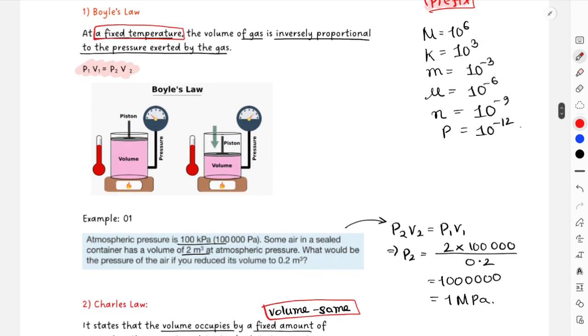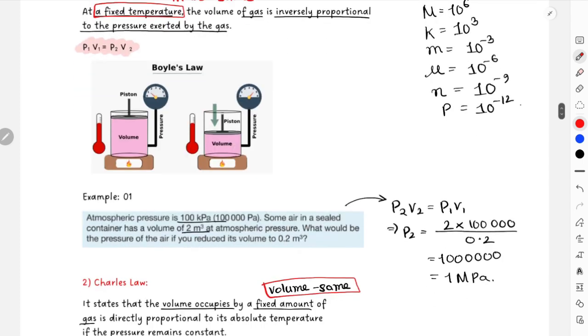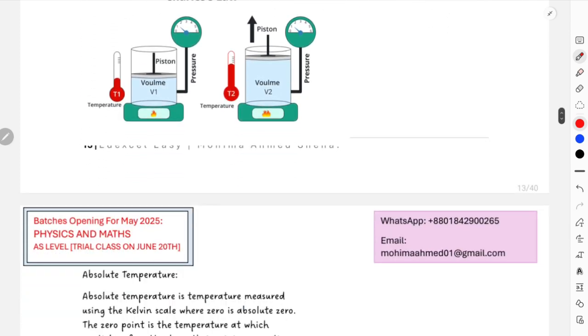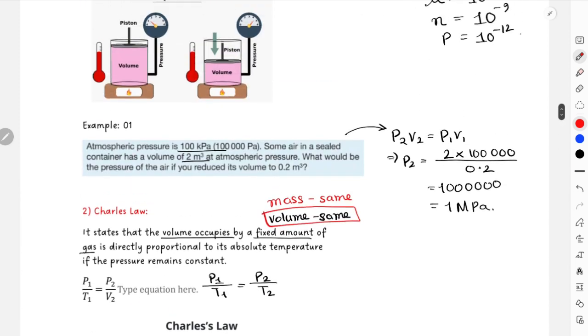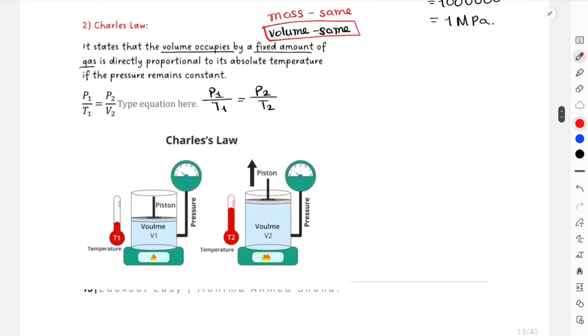There are actually two assumptions. For this case also, mass remains same. That is another assumption for Boyle's law. And again for Charles' law, mass also remains same. So mass constant is a common point for both Charles' law and Boyle's law, and the other ones are different. Okay. So yeah, this is it for your Boyle's law and Charles' law. I would suggest memorize the formulas quite clearly.